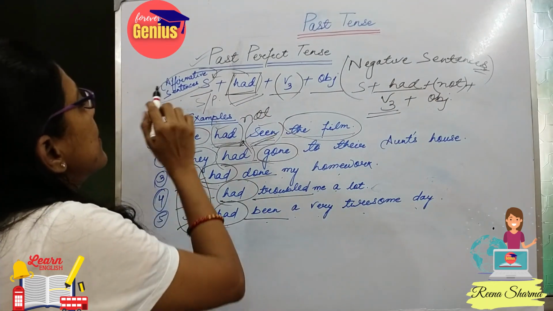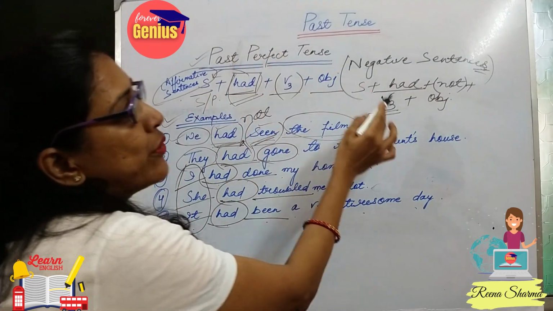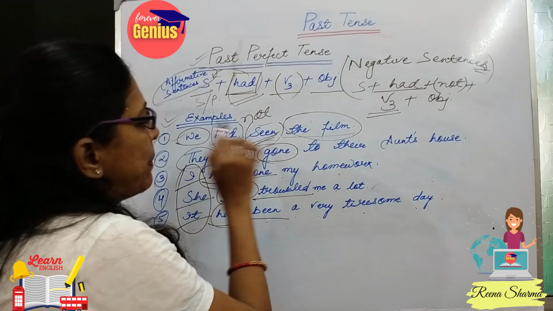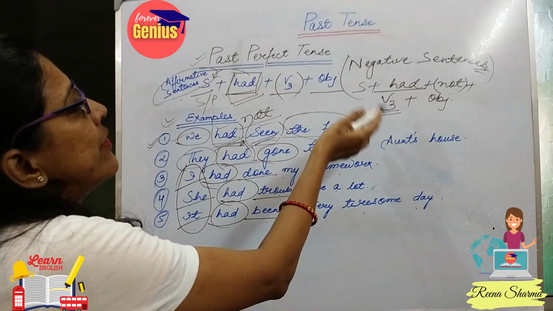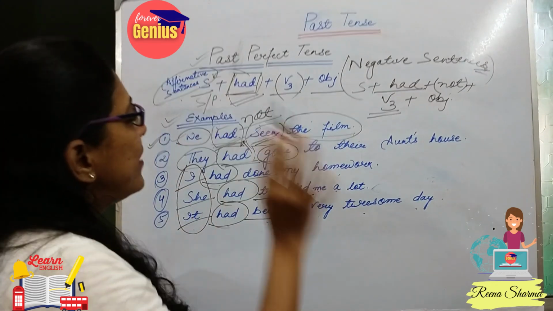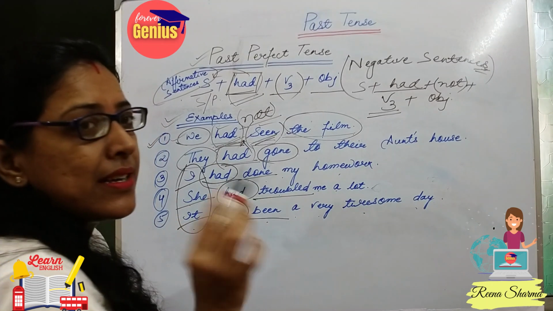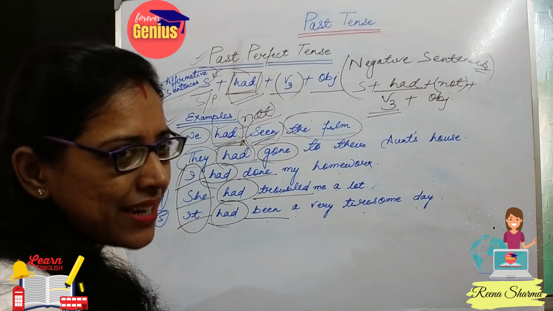If it is asked to convert from affirmative to negative, after the helping verb I will use not, and if they are asking to convert negative into affirmative, we will just remove the not from the sentence. Hope it is very easy now.